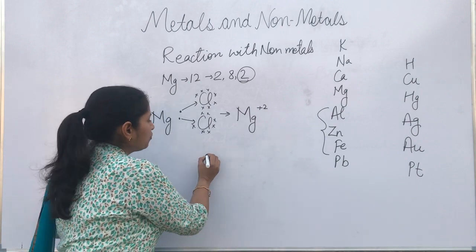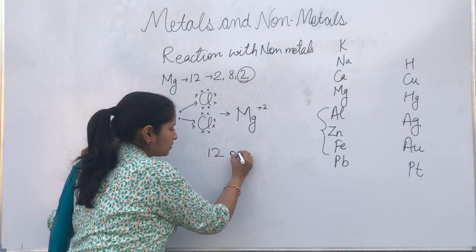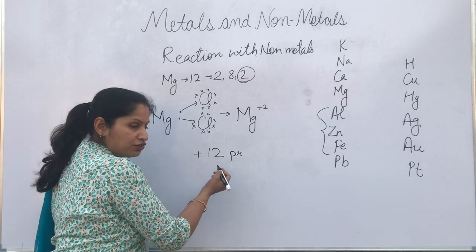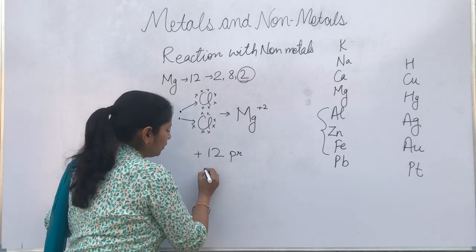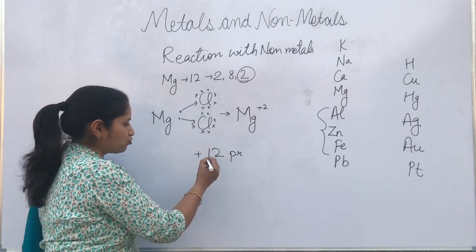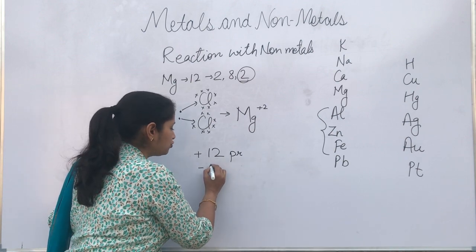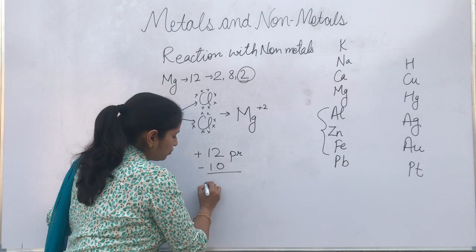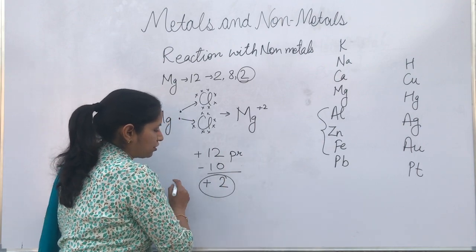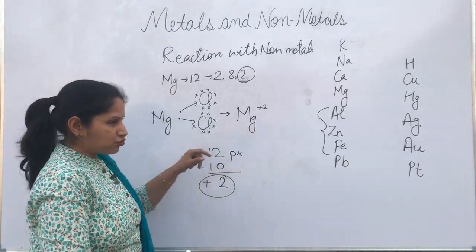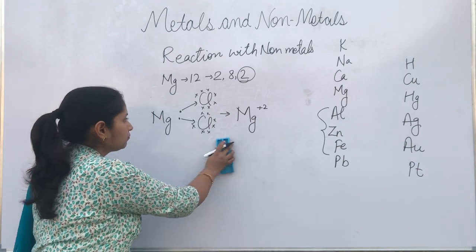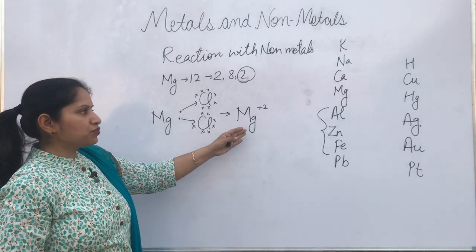Earlier it was having 12 protons which are positively charged, and 12 electrons also, but now when it has given 2 electrons, it is having just 10 electrons. So it will be having a +2 charge. Mg +2. Since it has given 2 electrons, it will gain positivity.